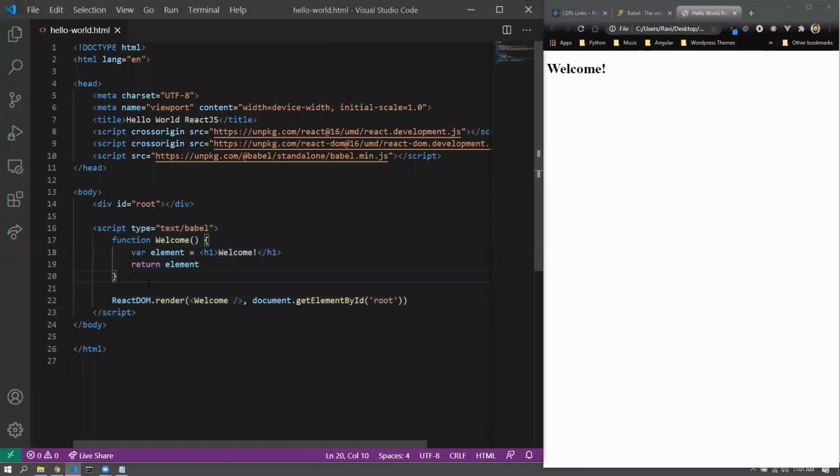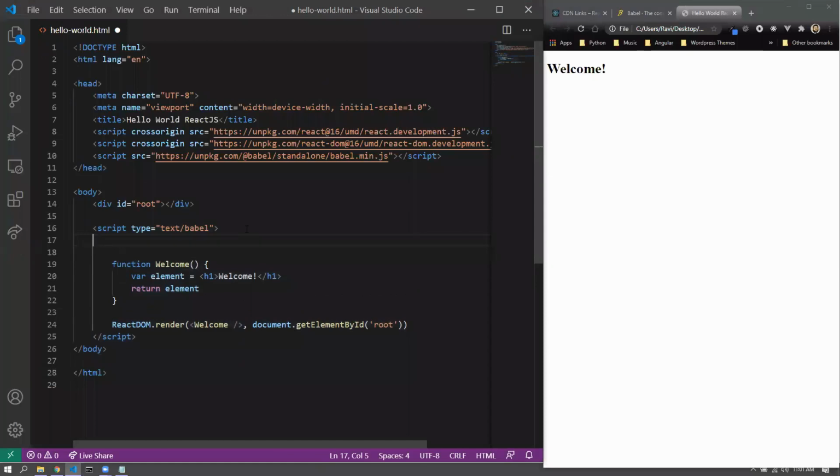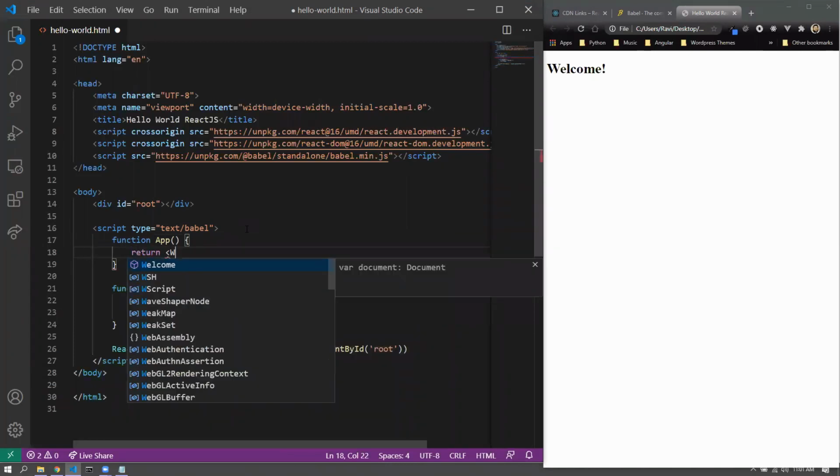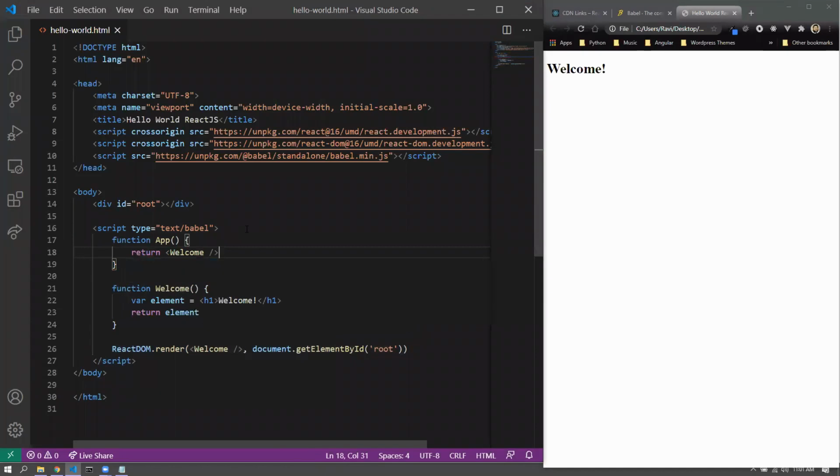So now it is also possible to call a component inside another component, all right, to invoke a component inside the other. So if I, for example, do something like function app, and return welcome, and instead of welcome, over here if I call the app component, all right, this is also possible. App is calling the welcome component, welcome is returning an element, and eventually some output will be obtained. So now, keeping this in mind, if I now refresh the page, do you expect any changes in the output? Yes or no?